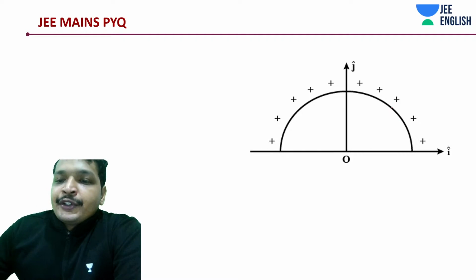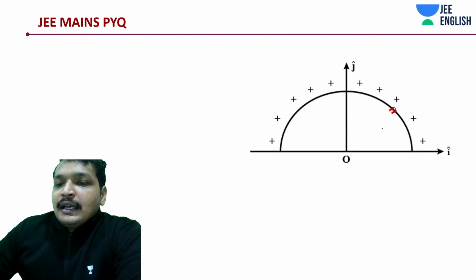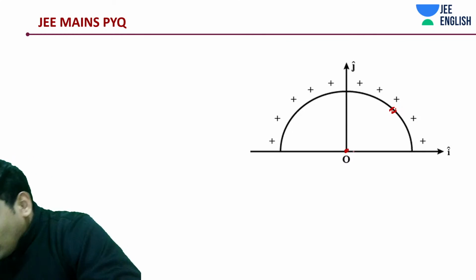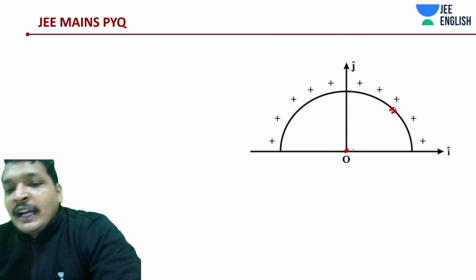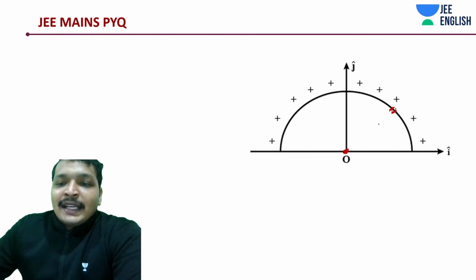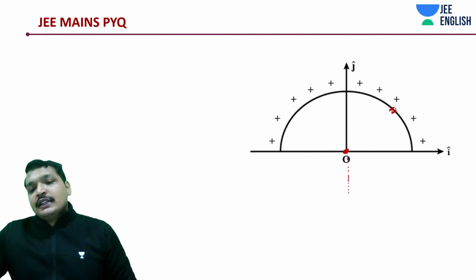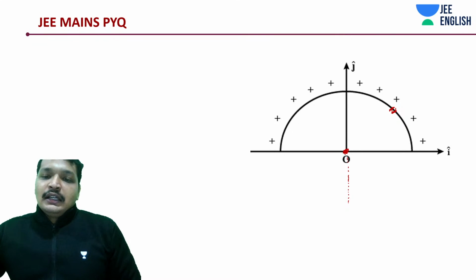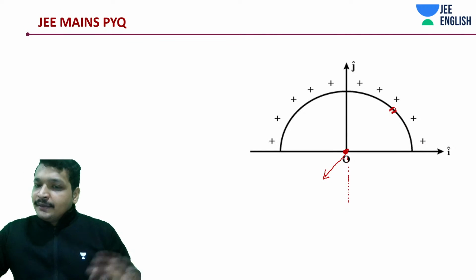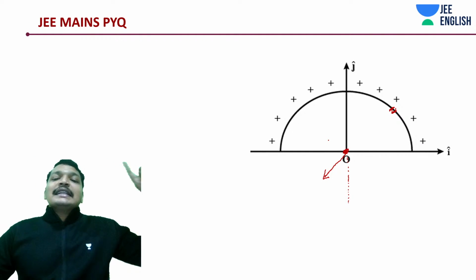Next would be what? As usual, you take an element. You take this element. Remember, first of all, the line of symmetry. Next, your field is going to be in this direction, isn't it? That's it.